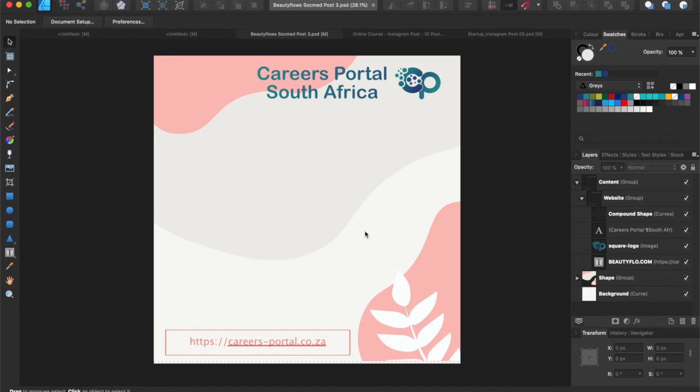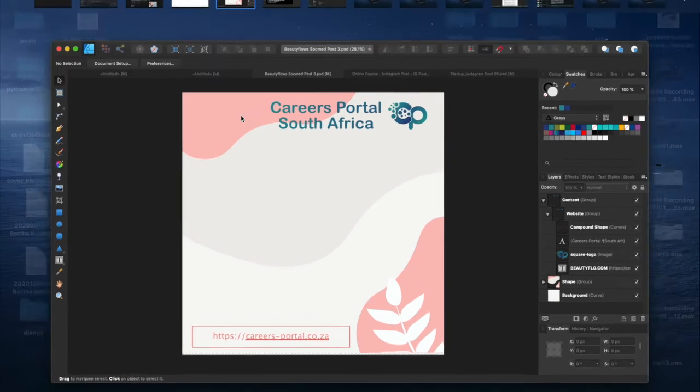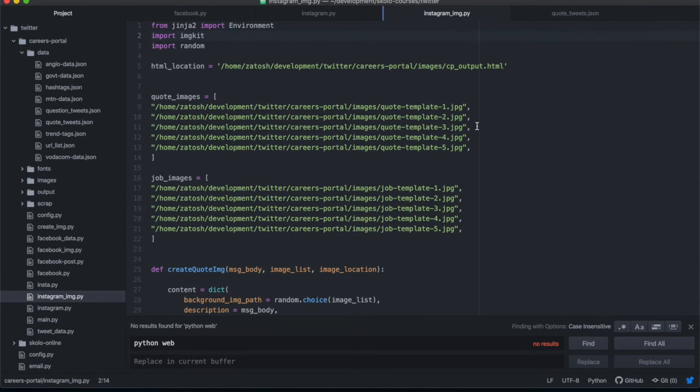Then you take this file and save it inside your virtual server, or wherever you're running your code. I'm running my code off my virtual server. In the previous videos, I've shown you how to move files from your personal computer to your virtual server. It's not complicated. You can Google it and use an rsync command. With rsync, you save this file from your personal computer to your virtual server. This is the location where I've saved the file inside my virtual server.